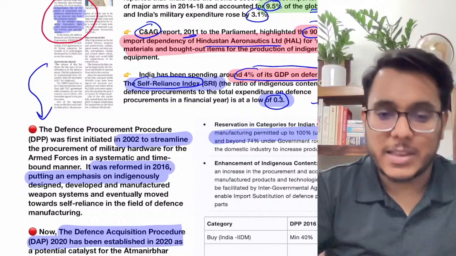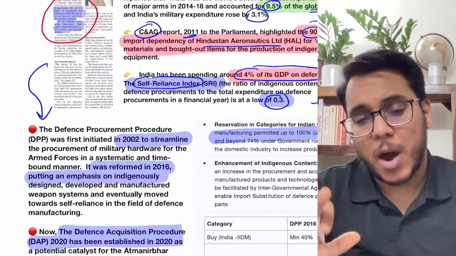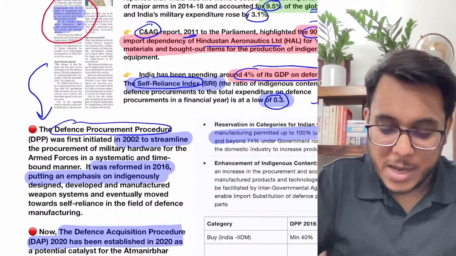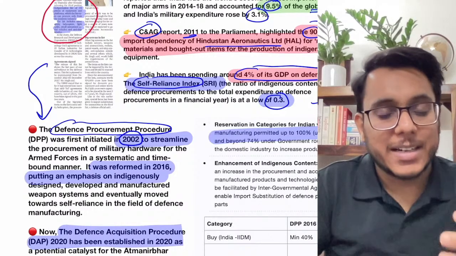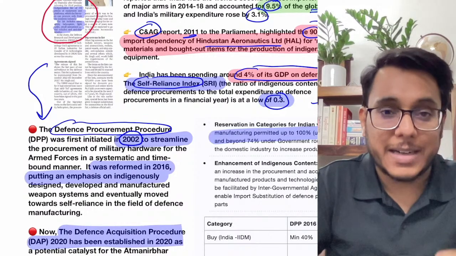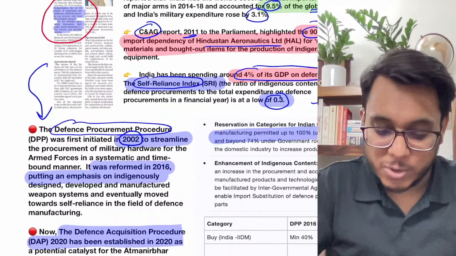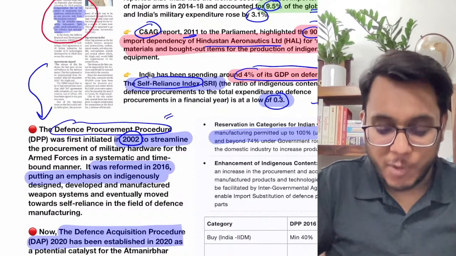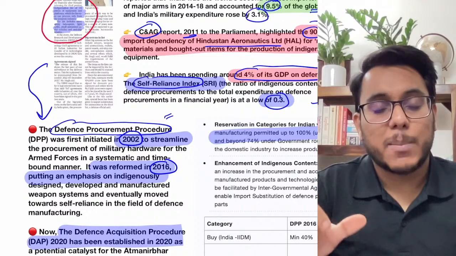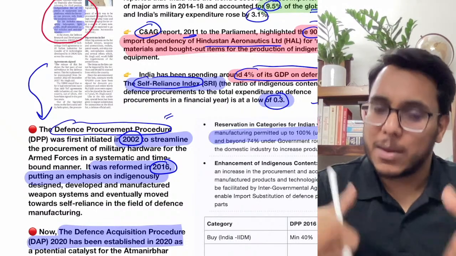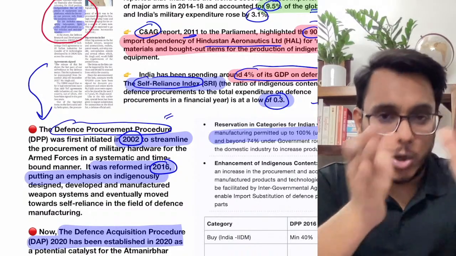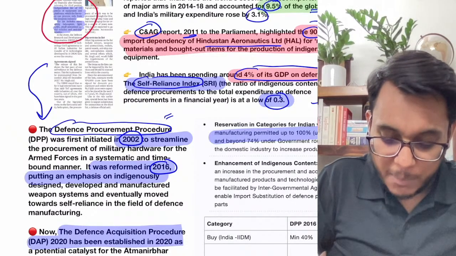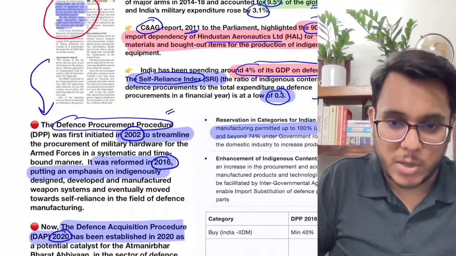Now, guys, in order to carry out indigenization, we have come out with the defense procurement policy. This defense procurement policy was launched for the first time in 2002, and it streamlined the procedure by which we will be procuring more and more weaponry within the country. Now, guys, it got reformed in 2016 on the recommendations of the Dhirendra Singh committee, and much more emphasis on internal procurement was given. And now the latest is the defense acquisition policy of 2020.